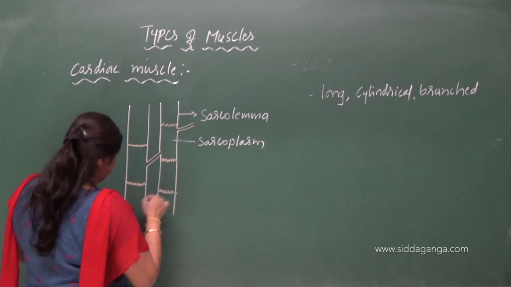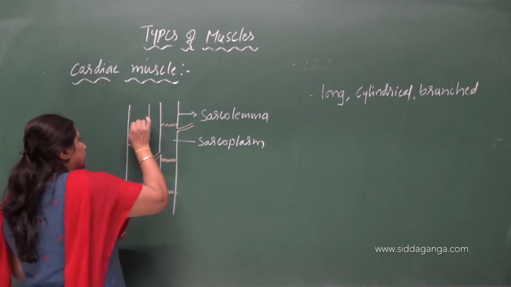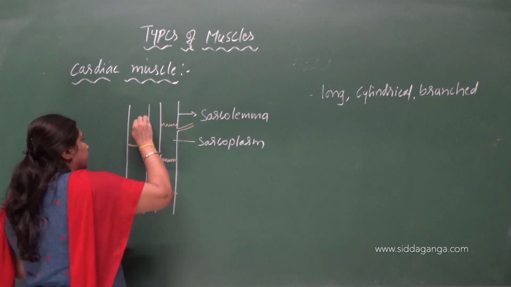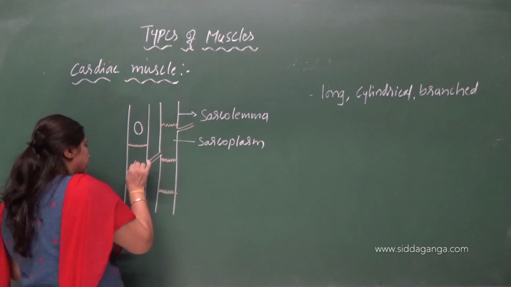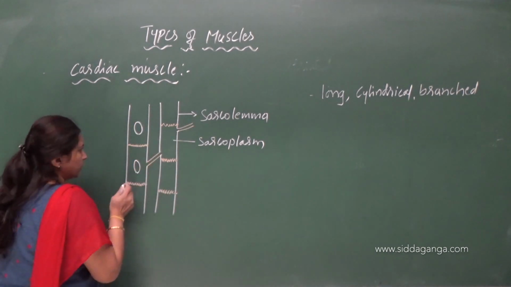Here also, so this is an individual muscle cell.